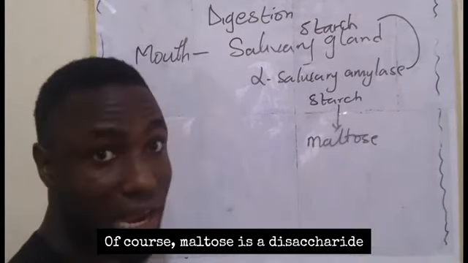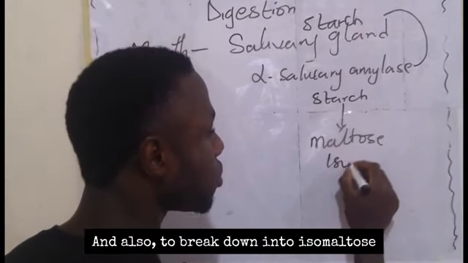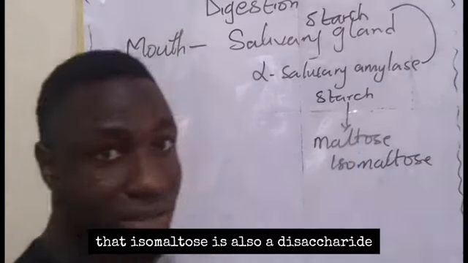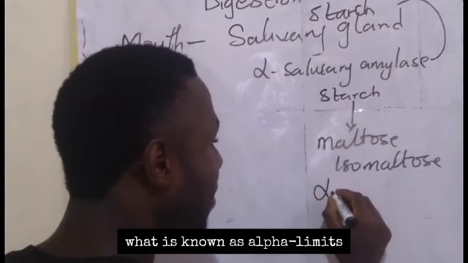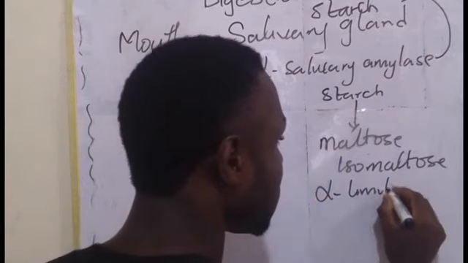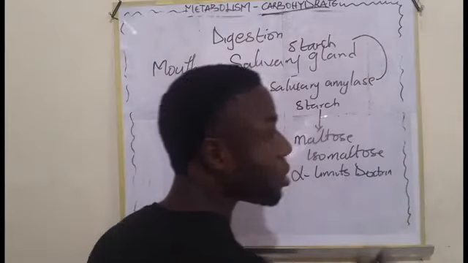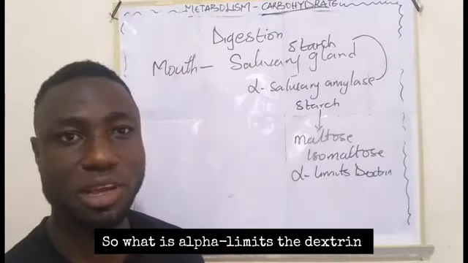Of course, maltose is a disaccharide, and it also breaks down into isomaltose. And take note that isomaltose is also a disaccharide, and it also breaks down starch into what is known as alpha limit dextrin. So now you might be wondering, or you have heard this word, alpha limit dextrin. So what is alpha limit dextrin?